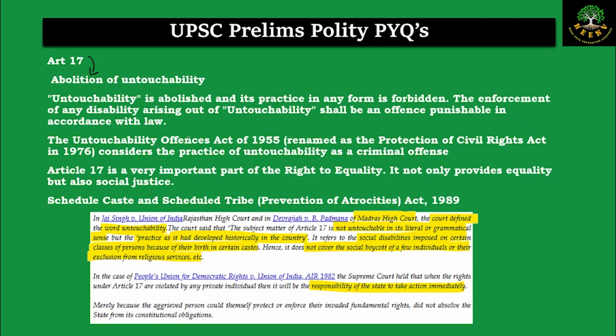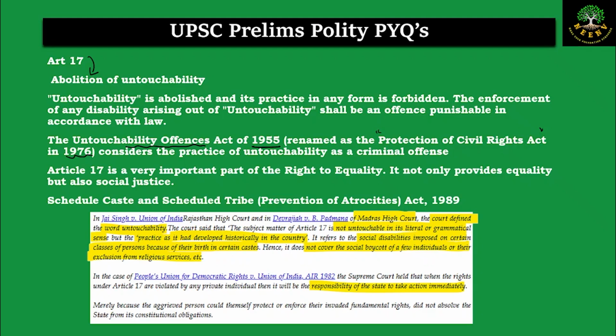Untouchability is abolished and its practice is forbidden in any form, and it is the responsibility of the state to take action even against private individuals who practice untouchability, and for that the state has to create some laws. For that very reason, the government created earlier the Untouchability Offences Act of 1955, and later this was renamed in 1976 as the Protection of Civil Rights Act.